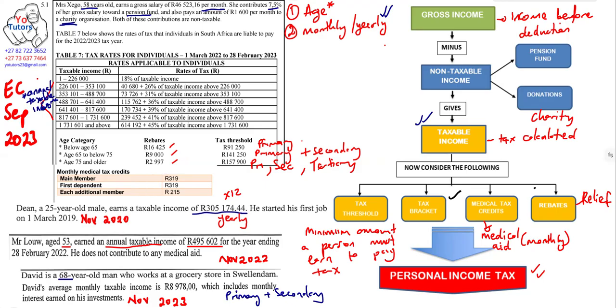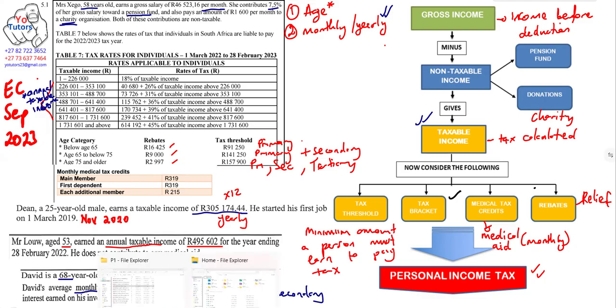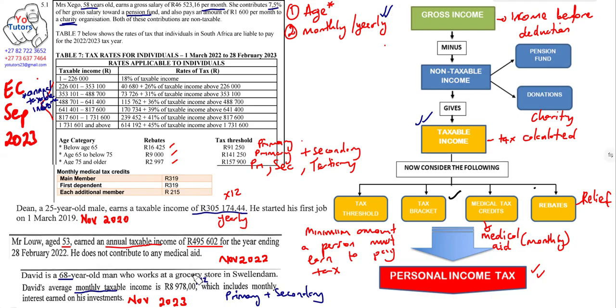Then here, David's average monthly taxable income is 8,978. So what does this mean? It means that you need to multiply this by 12 before you go on further. You must multiply this by 12 to get the annual taxable income like what we have on the top there. Then from there, that's when you can go and determine which bracket that person falls into.